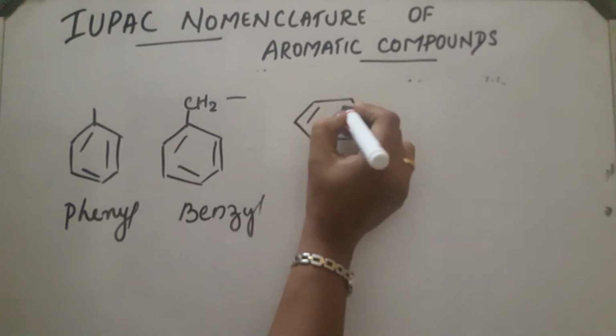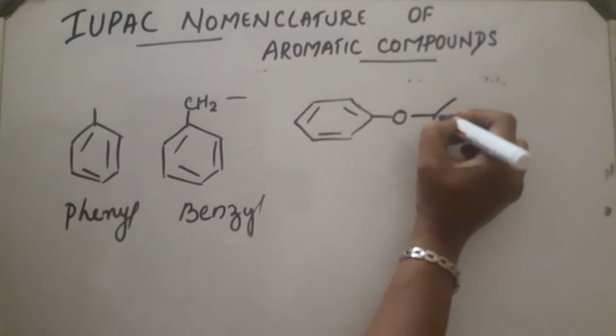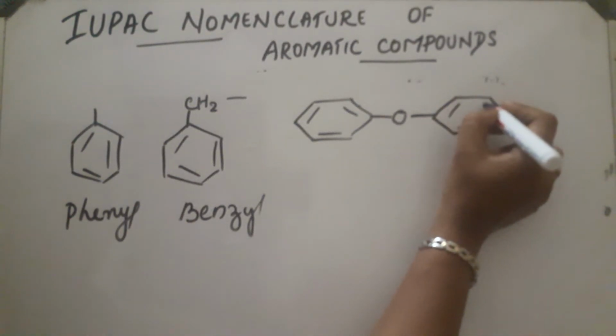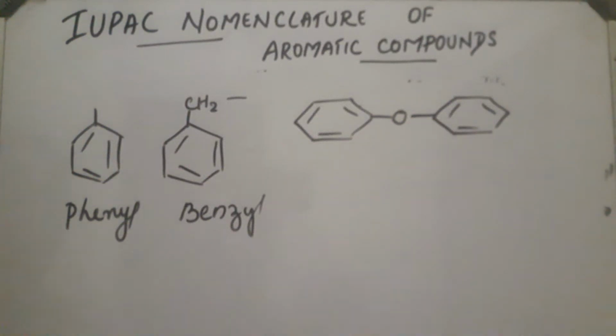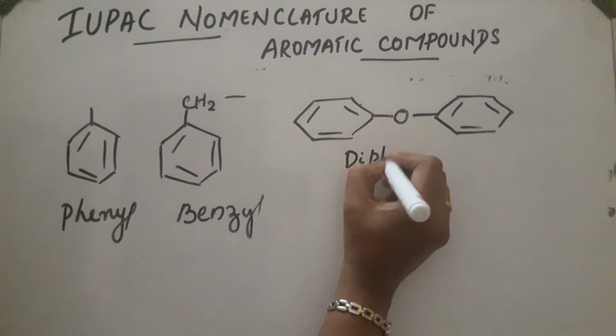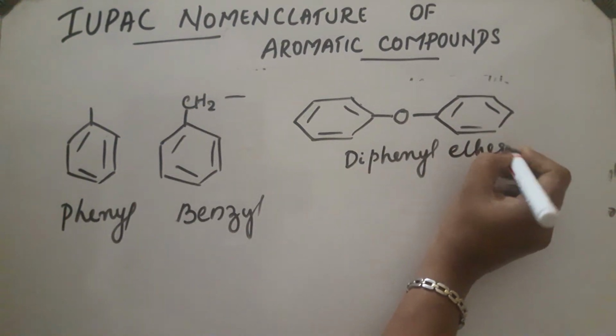In this case, O is attached to two phenyl groups. Say this is a phenyl group and this is a phenyl group. So two phenyl groups, they are called diphenyl and the group is ether. This is diphenyl ether.